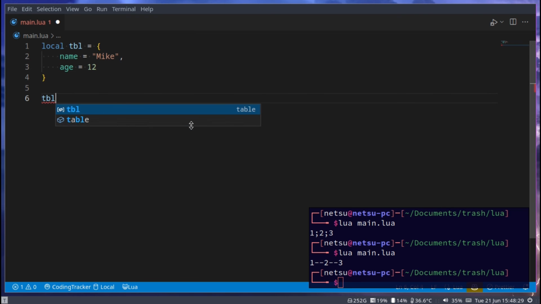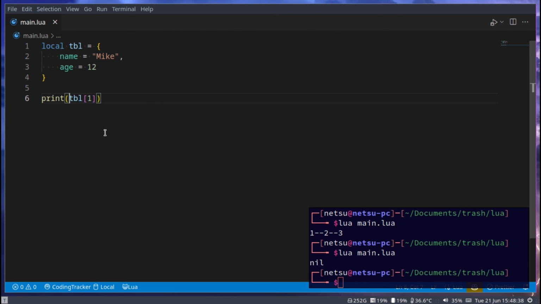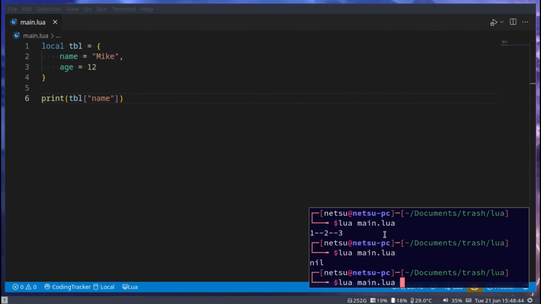Now if we go tbl, that's index 1, and we print that, then we get nil. But if we go tbl and then name, we get Mike. So this is a named table. Some people also see it as a dictionary or an object. And yeah, those are the basics of tables.